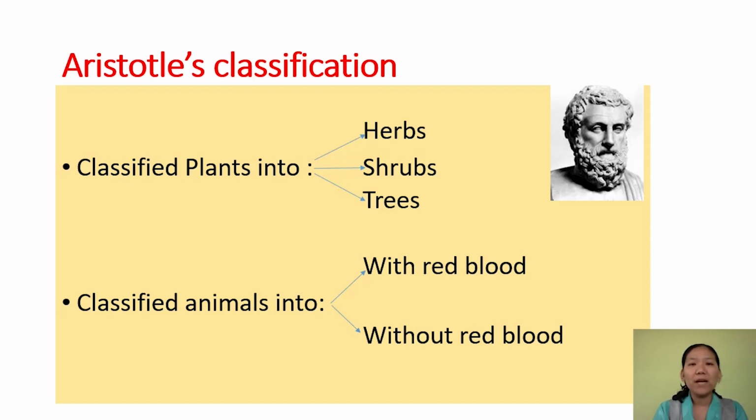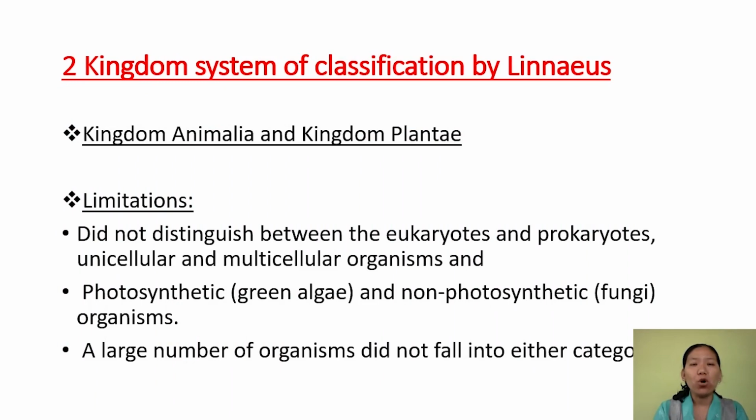Likewise, he also classified animals into two categories: the animals with red blood and the animals without red blood. After that, Linnaeus proposed two-kingdom classification, in which all the organisms are grouped under two kingdoms, that is, Kingdom Animalia and Kingdom Plantae.